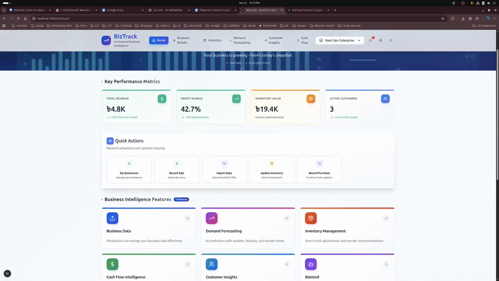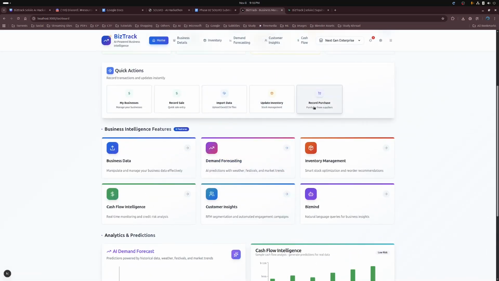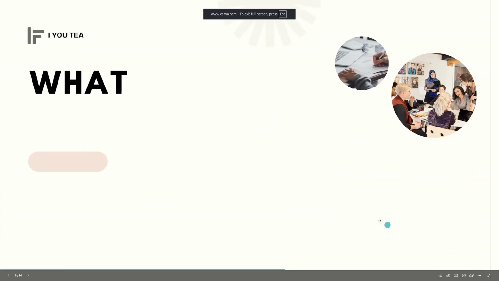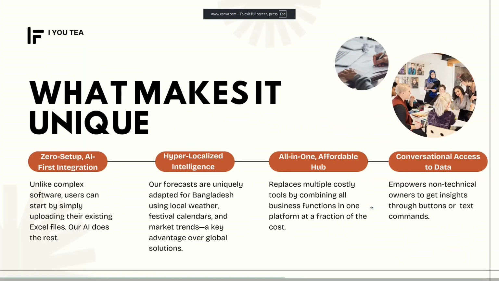And these are the basic features of BizTrack. There are also many other features. For example, this shows the key performance metrics, and there's the update inventory, record purchases, which we'll go through in the actual project. Now let us go over what makes BizTrack unique.